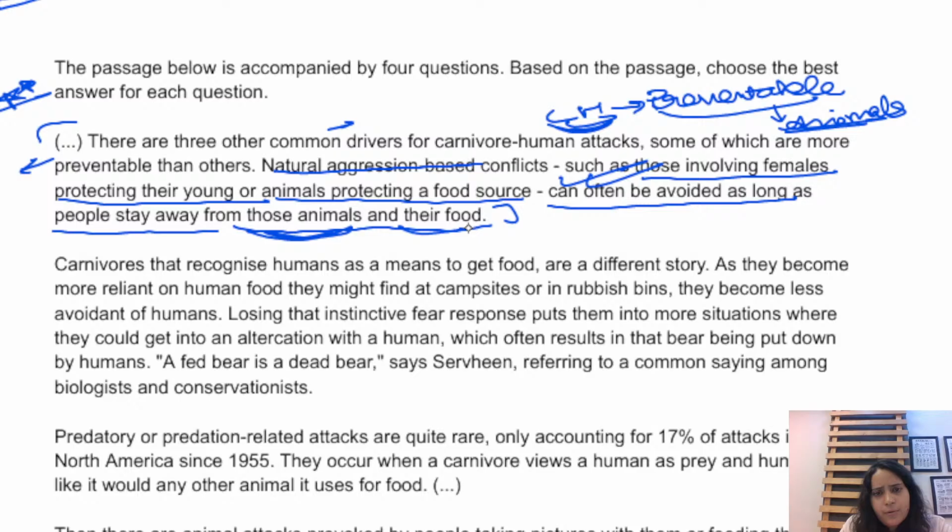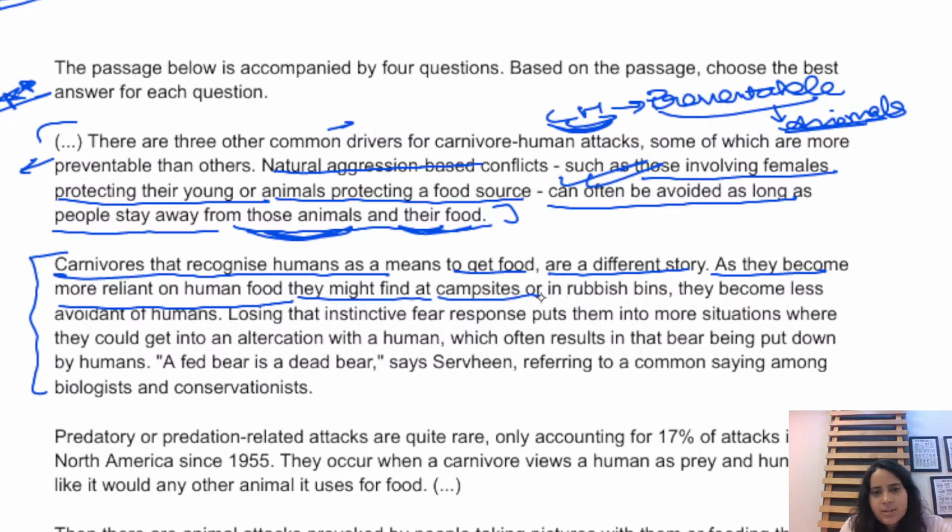All right, so if you would go back to paragraph 2, it talks about carnivores that recognize humans as a means to get food are a different story. As they become more reliant on human food they might find at campsites or in rubbish bins, they might become less avoidant of humans, that is, they would be habituated to humans. All right, losing that instinctive fear response puts them into more situations where they could get into altercations with humans, which often results in being put down by humans. A fed bear is a dead bear, says Sarvain, referring to a common saying among biologists and conservationists.